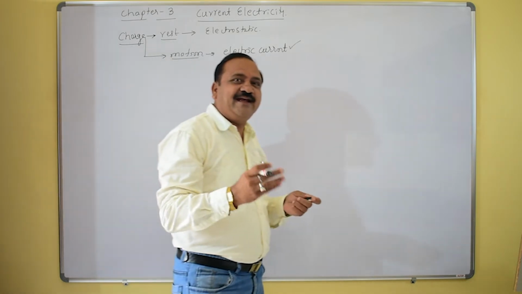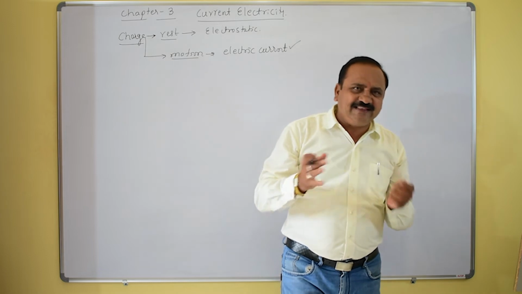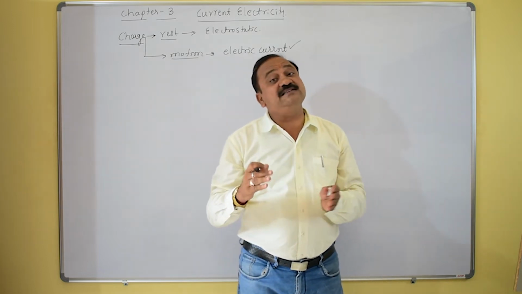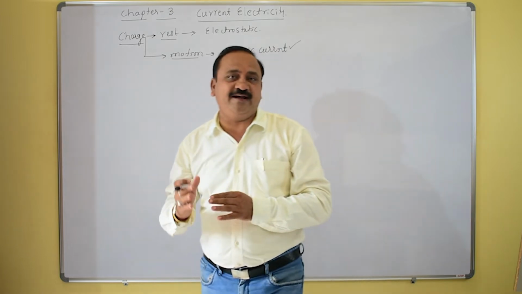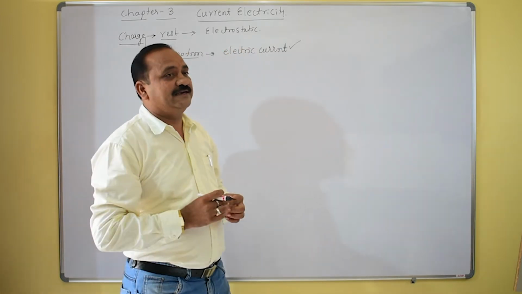Charges in motion in a conductor constitute electric current.